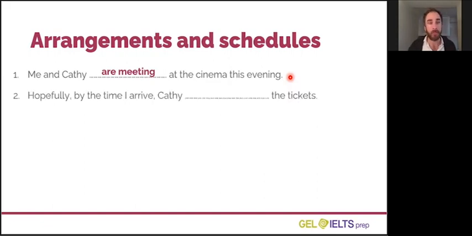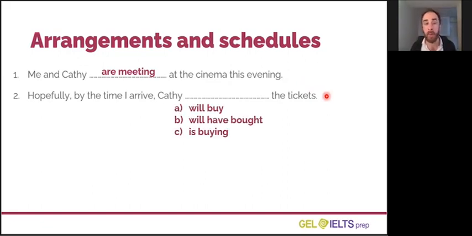Number 2. Hopefully, by the time I arrive, Kathy, A, will buy, B, will have bought, or C, is buying the tickets. Which of those options is correct? A, B, or C? Look at the next question below this video and choose the correct option.